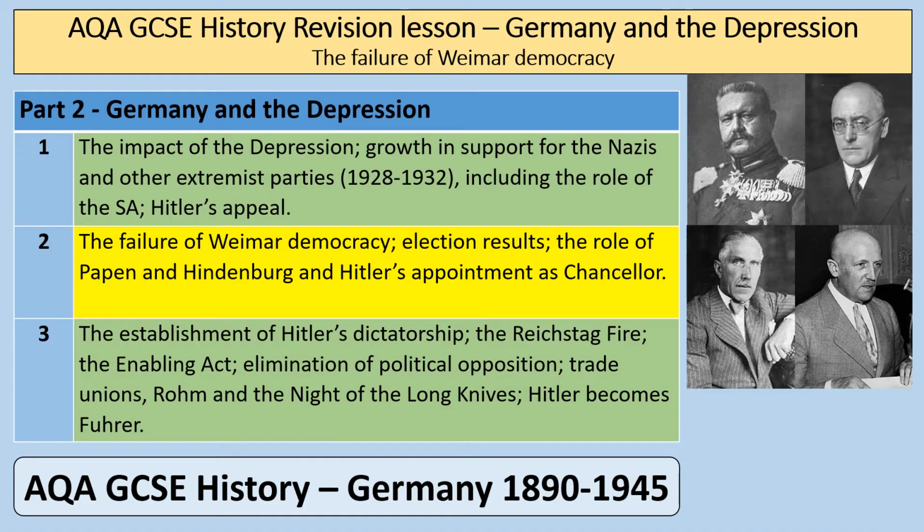We're going to be looking at the election results during this time, and crucially we're going to be looking at the role of Franz von Papen and Paul von Hindenburg, and also the other right-wing force at the time, and their role in terms of appointing Hitler as Chancellor on the 30th of January 1933. Let's go.